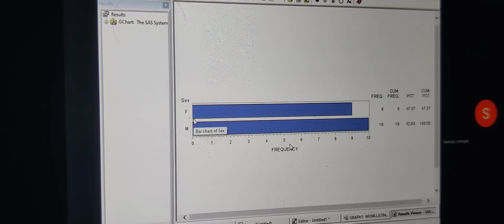Now F, what is it we have here? We have frequency. By default, now you know that females, how many students do we have? 9 students. And how many male students do we have? 10 students. And by the way, along with the graphical diagram, can you see what we are getting here?